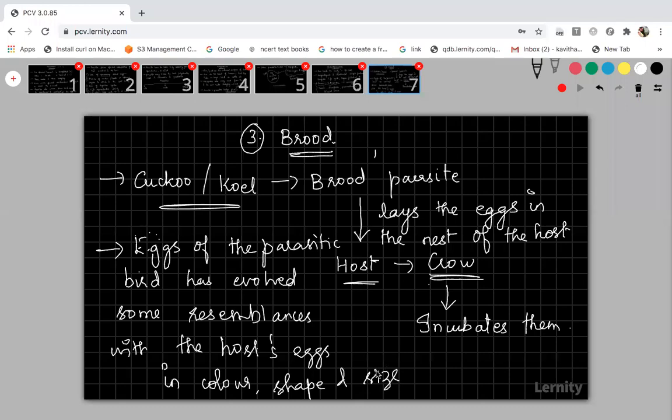As they have resemblances in everything, the crow will not know that these are not its own eggs. Without knowing, it will start brooding the eggs of the cuckoo bird, and finally the young ones of the host will get affected because of this brood parasite. So this is one example for brood parasitism. We just copy this. By this, parasitism is over.